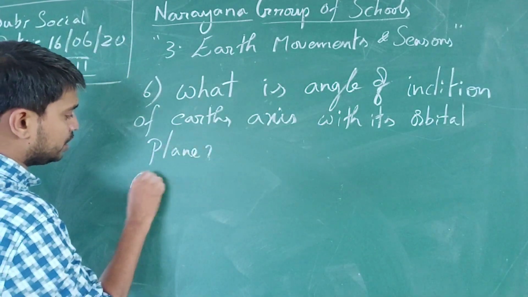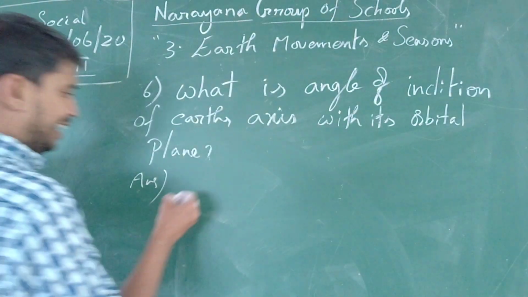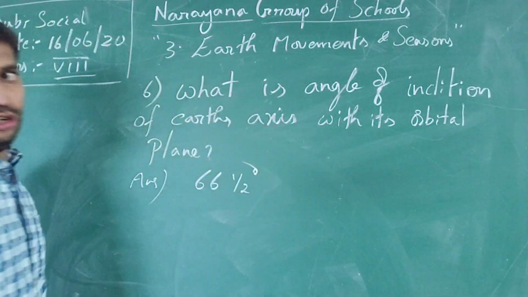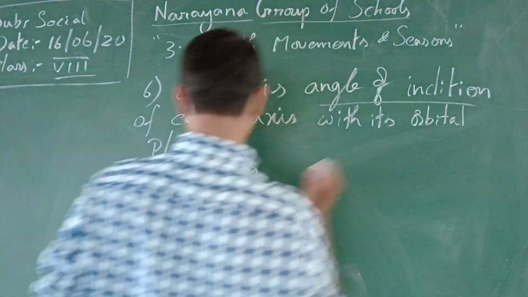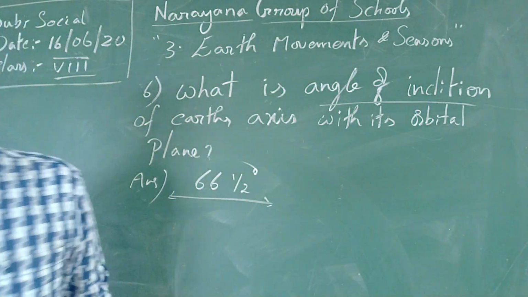What is the meaning of inclination here? A slant position. The angle of inclination is about 66 degrees. Is that clear, children, all of you?